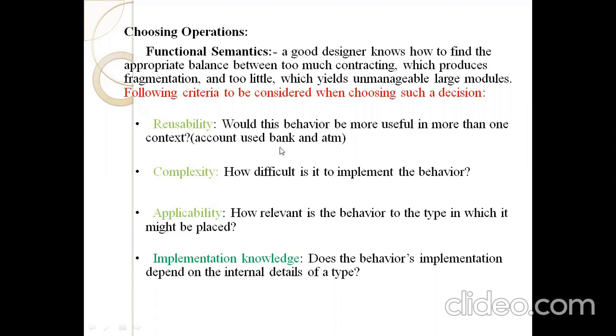So here the account is one module or one class. It must be useful, that is reusable in different situations. That is, the account is useful for the bank, and the same account is used for the ATM and for the customer.